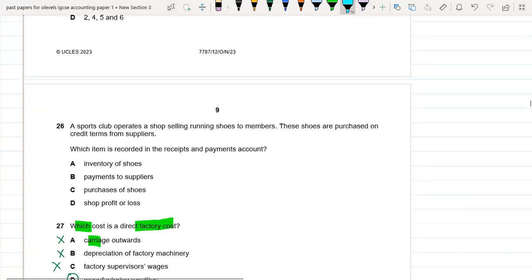So in question number 26, a sports club operates a shop selling running shoes to members. These shoes are purchased on credit terms from suppliers. Which item is recorded in the receipt and payment account? Okay, so receipt and payment account, this is basically a type of cash book for the NPOs. So first of all, we have the inventory of shoes. So basically inventory of shoes we will be recording in the income and expenditure account, not in the receipt and payment account. So this is not the right option.